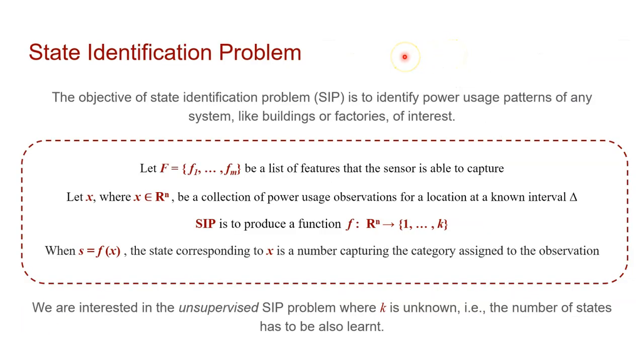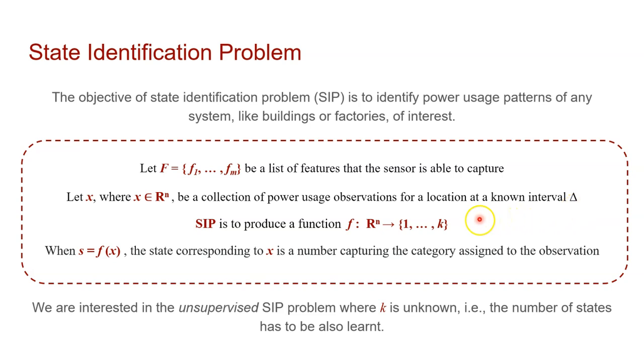Coming to the state identification problem, the objective is to identify power usage patterns of any system, like buildings or factories of interest. Formally defining the state identification problem, let us say we have a list of selected features F that the sensor is able to capture. You can think of this as the columns of the dataset, which are different parameters. Also, let us assume we have X be a collection of power usage observations for a location at a known interval delta. This can be viewed as rows of timestamps.